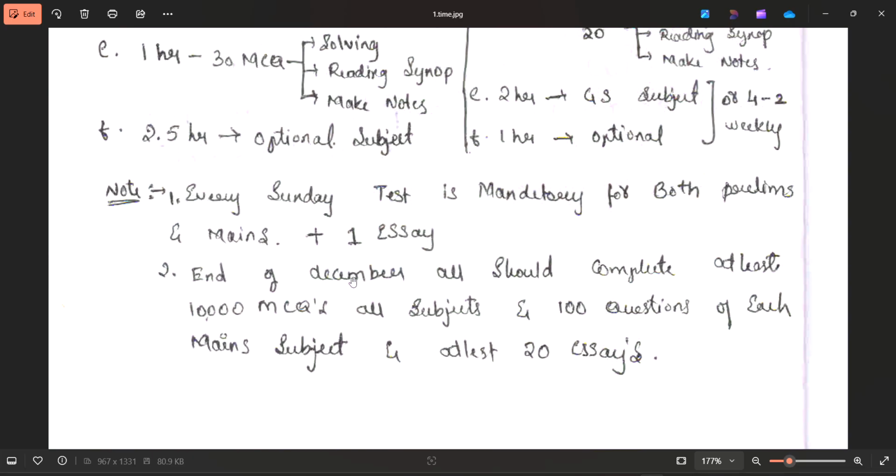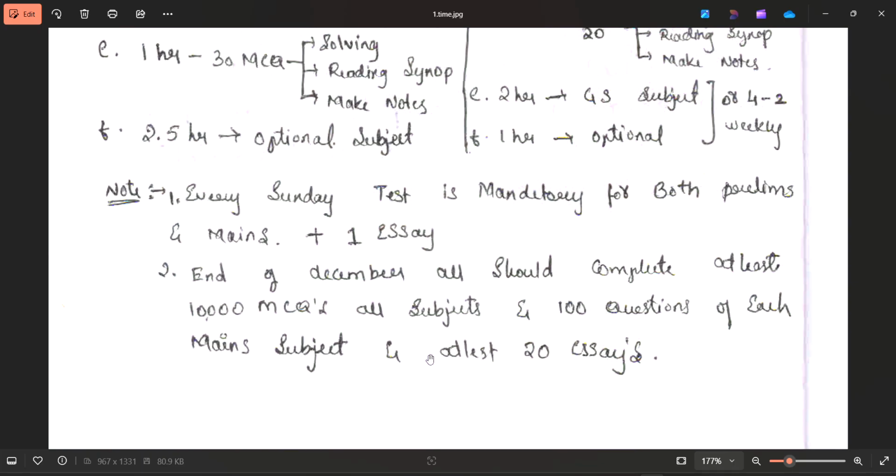By the end of the year, the end of December, or if you started in January, then for you it is the end of the year, all students should complete at least 1000 MCQs of all subjects. What are 1000 MCQs of all subjects? It includes history, polity, geography, everything, with 100 questions of each main subject. For example, 100 questions of polity, 100 questions of geography, 100 questions of history, like that.